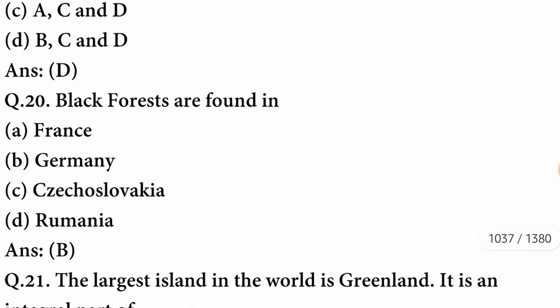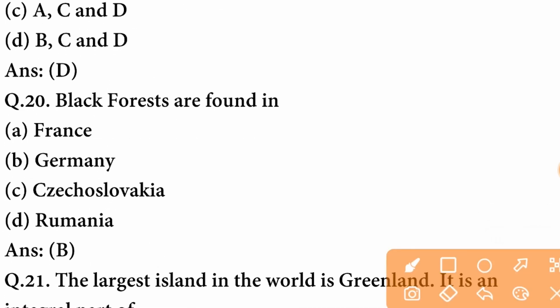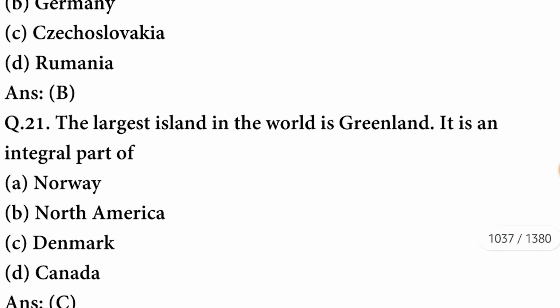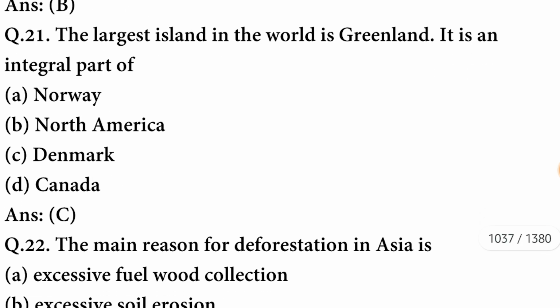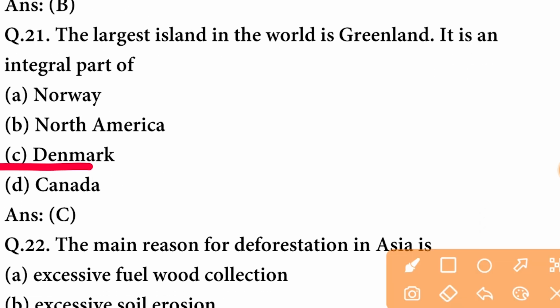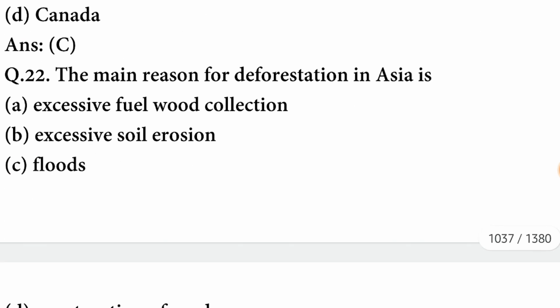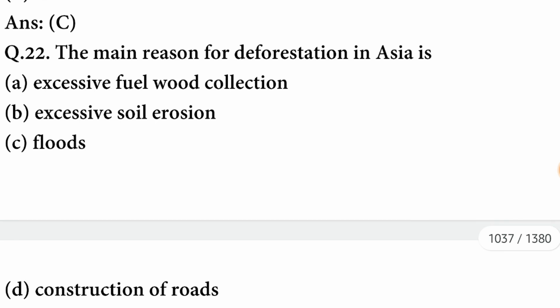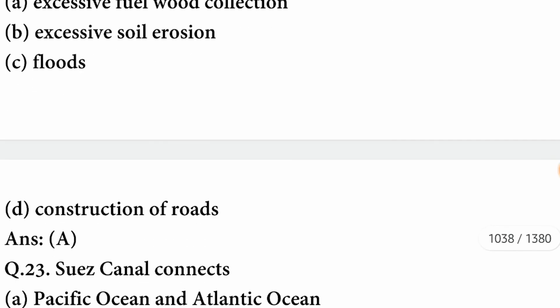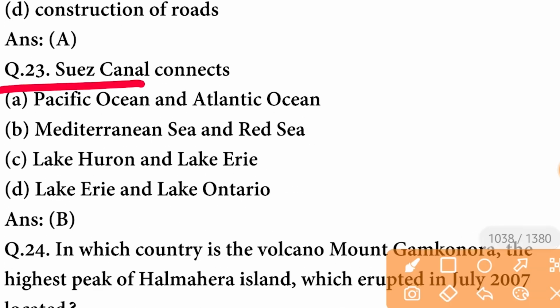Next question. Black forests are found in Germany. The largest island in the world is Greenland. It is an integral part of Norway. The main reason for deforestation in Asia is excessive fuel wood collection. A option is correct. Suez Canal connects Mediterranean Sea and Red Sea.